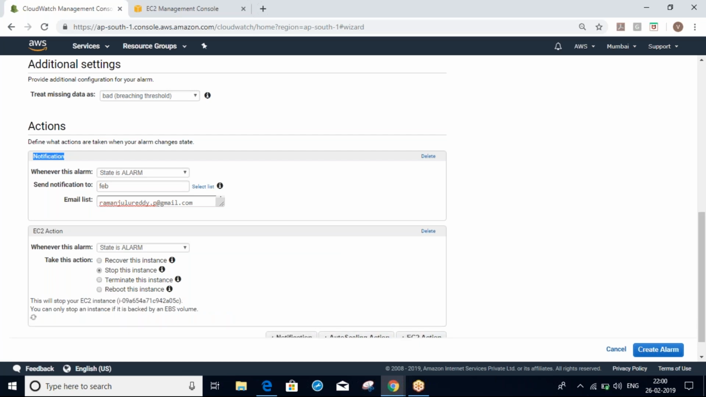So here actually stop, terminate, whatever you want, you can put it. But in production, we will not select all these things.